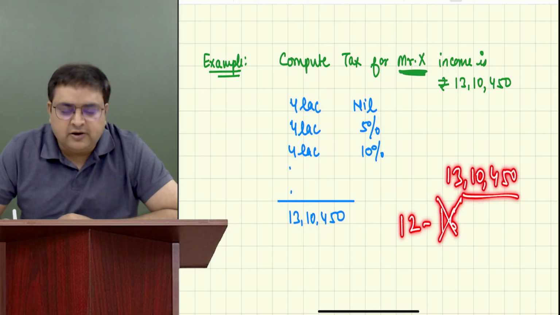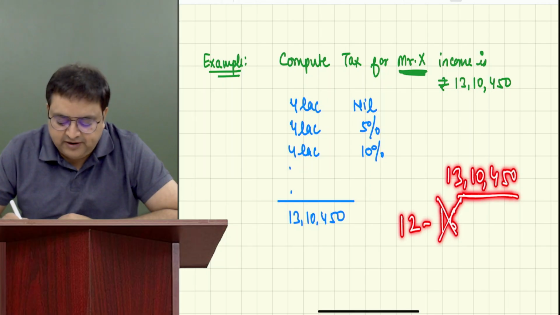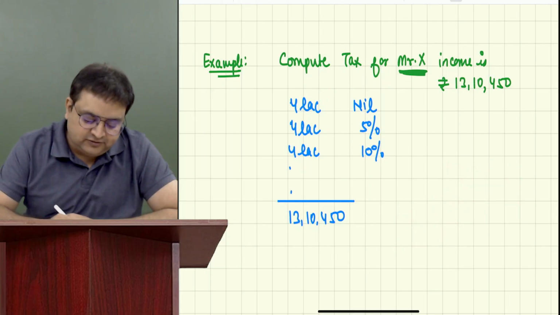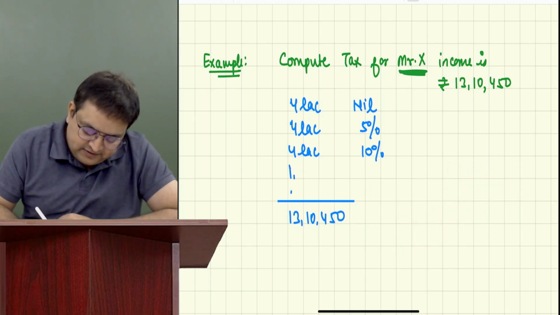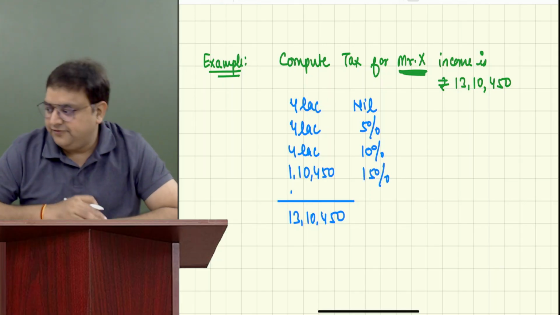13,10,450. So this will become our upper limit. So 13,10,450 minus 12 lakh is 1,10,450. Are you all okay with this? 1,10,450? Yes, sir. 15%.